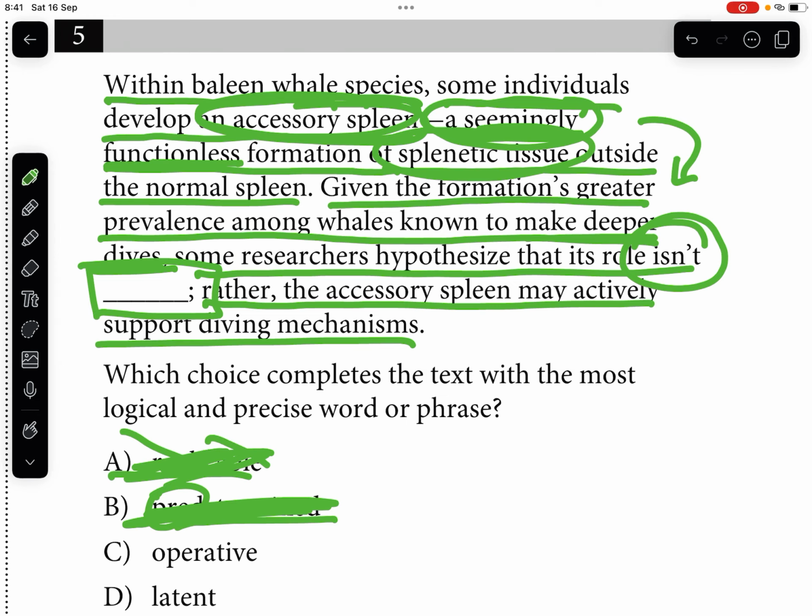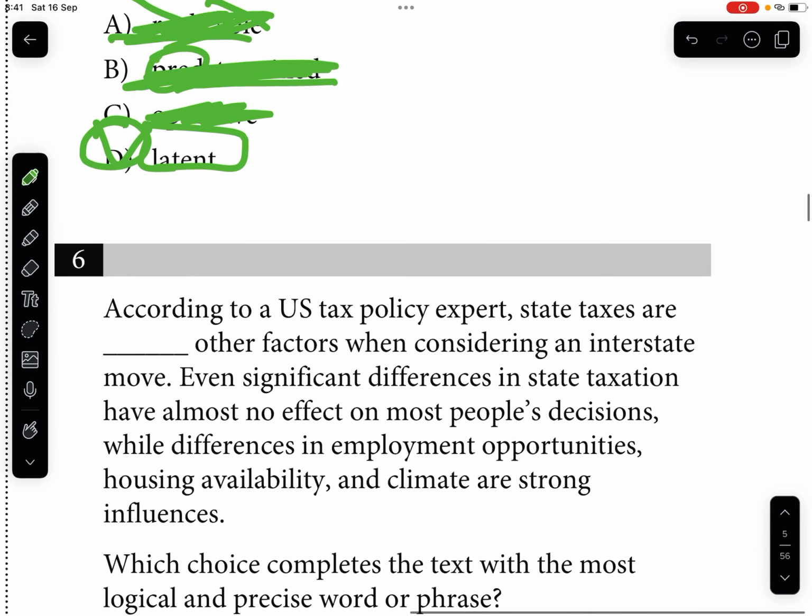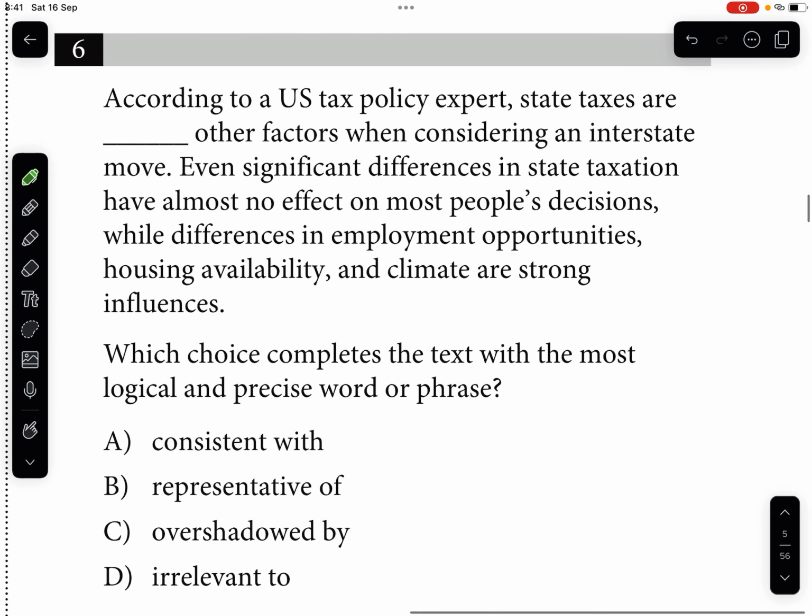Now, operative, no. It's the opposite of that. Or latent. Yeah, that's the word that we need. Is not here latent. And that means it's active, right? So that is the word that we need. Latent. Choice D.